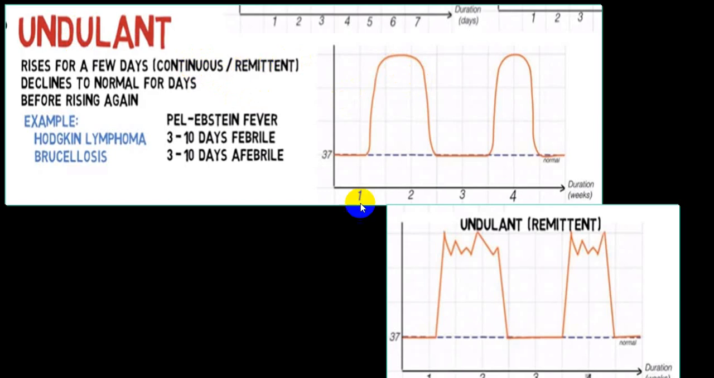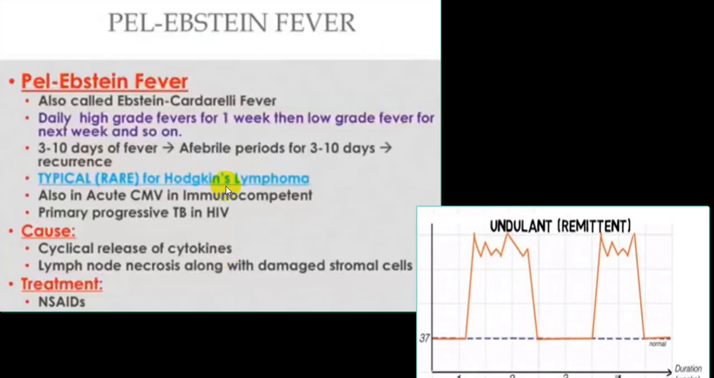And in between the two undulant spikes or relapse, there is an afebrile period of 7 to 10 days, which you can get in brucellosis, and another classical example is Hodgkin's. So the Pel-Ebstein type of fever, I have already given a description. And if you want to bring down the temperature, NSAIDs are commonly utilized.